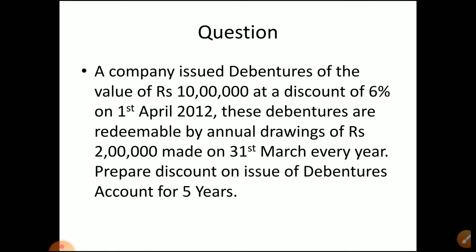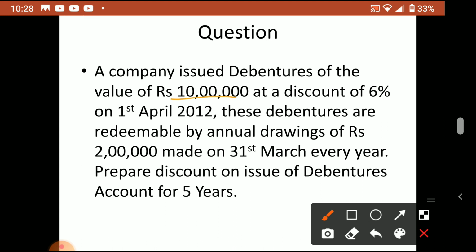Yeah, so for that one question we'll discuss. A company issued debentures of the value of rupees 10 lakh at a discount of 6% on 1st April 2012. Okay, so these debentures are redeemable by annual drawings of rupees 2 lakh. So how have we decided to redeem it? Every year 2 lakh rupees will be redeemed, on 31st March every year.